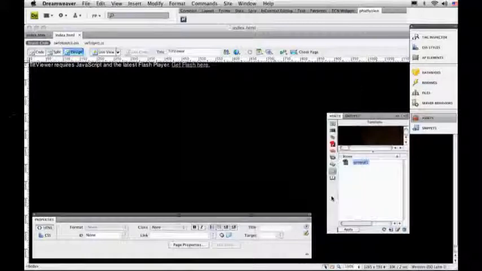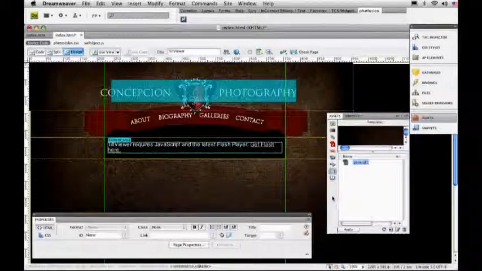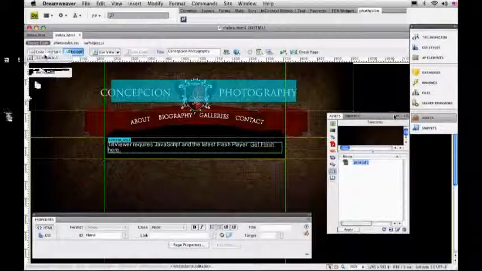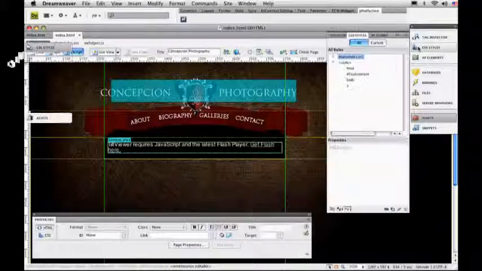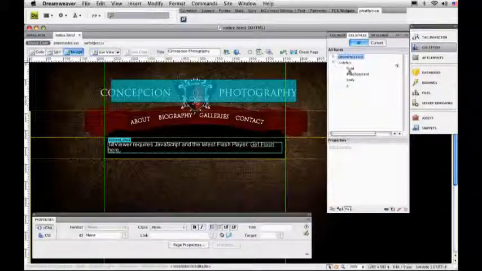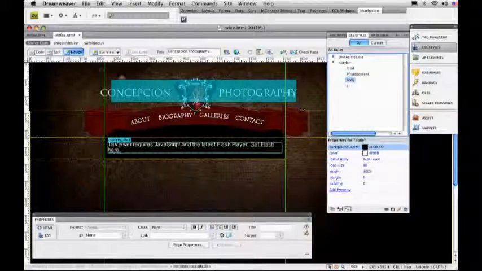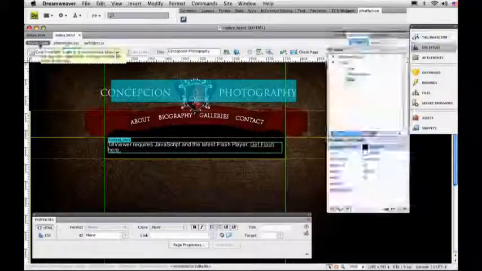So I'm going to go to Code View, and inside here are just a couple of small changes, nothing really all that big, but it's this guy right here. Notice that this is at about 100%. I'm going to make this 500 pixels. And for now, I'm just going to make it 300 pixels. And I'm going to see how that works for me.